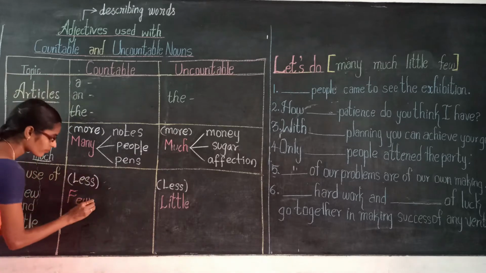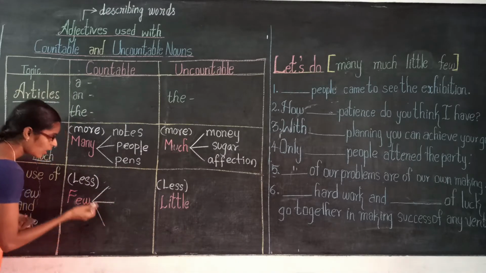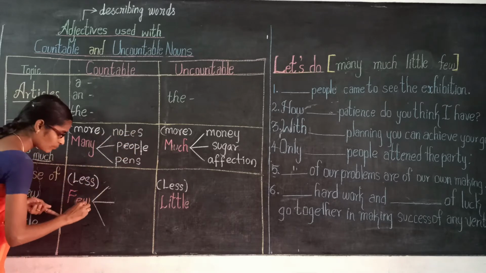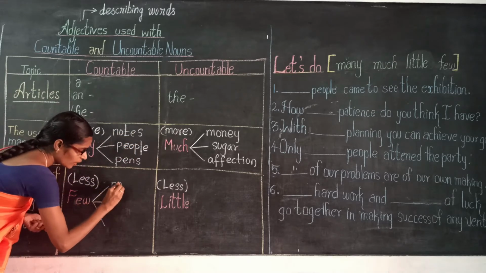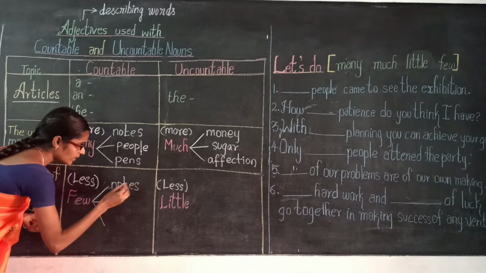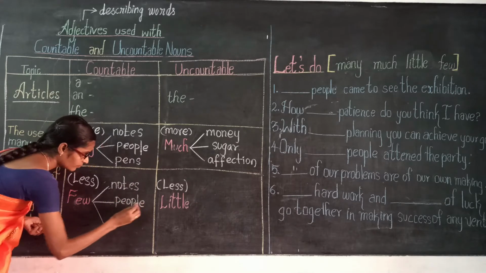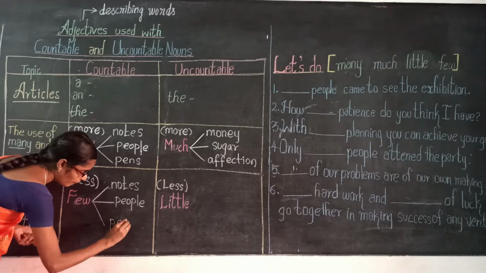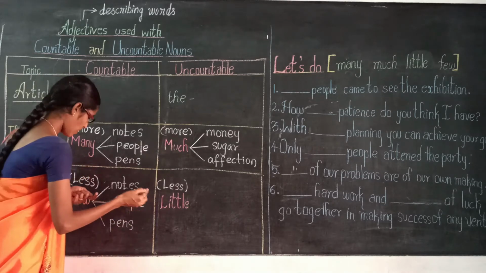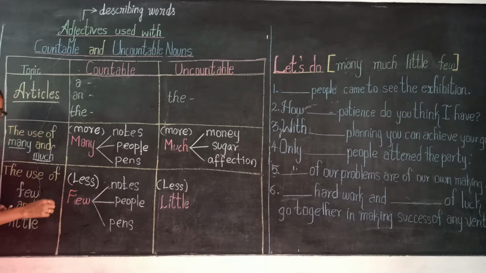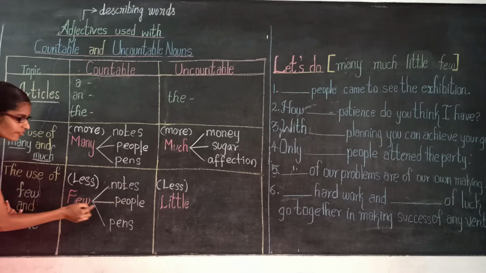The same example. For more possibilities we write many notes, many people, many pens. For less possibilities, few notes, few people, few pens. With a before, a few notes, a few people, a few pens.